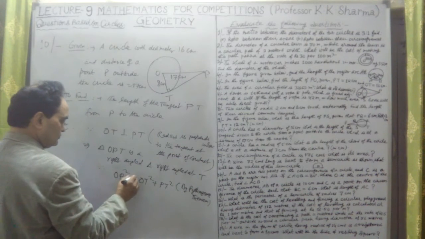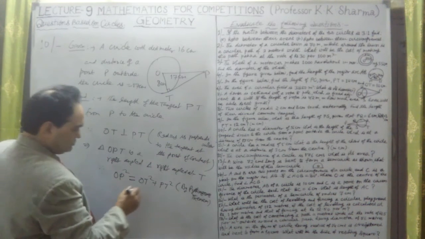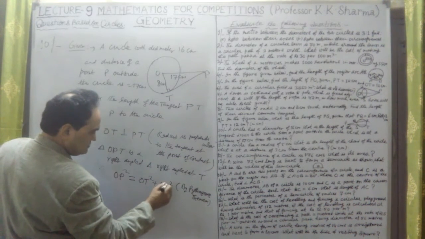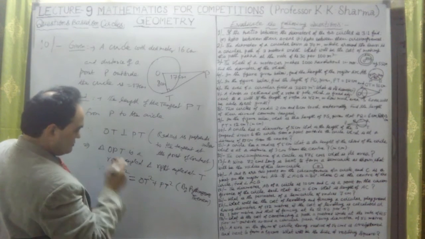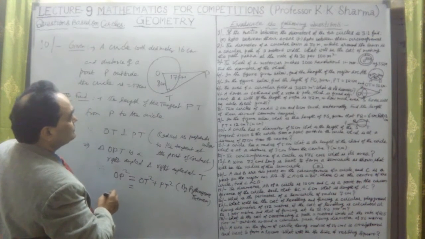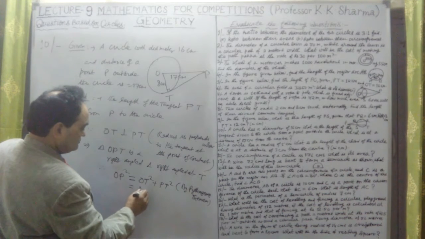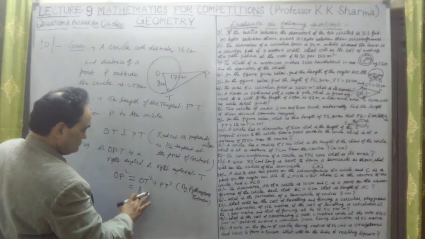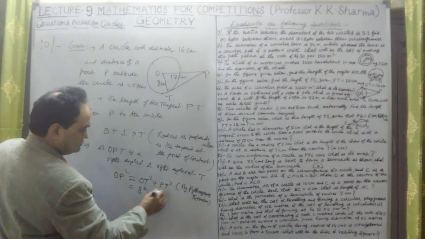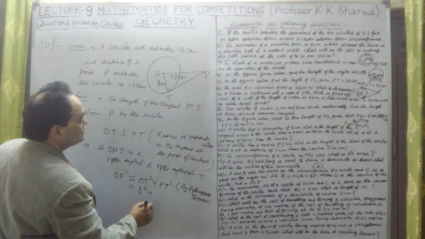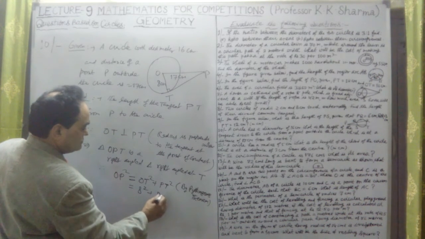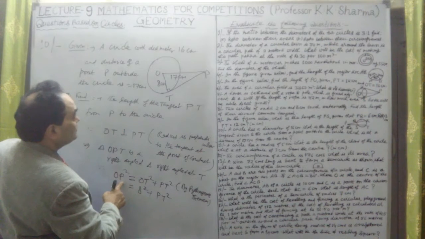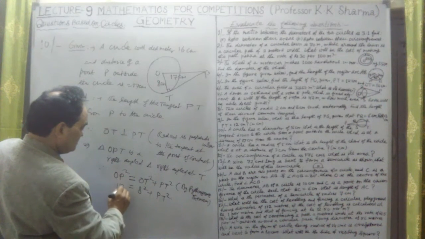Okay, so OP square equal to OT square plus PT square. Alright. What is OT here? OT is 8 centimeter. So 8 square. PT is to calculate. And OP square is 17 square.